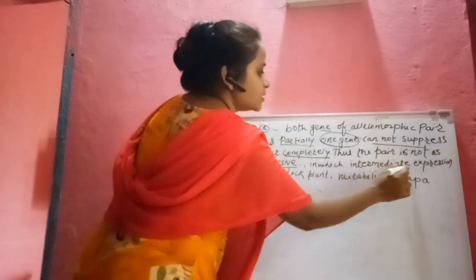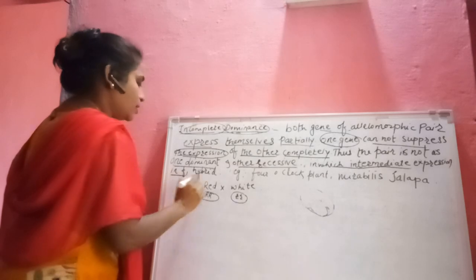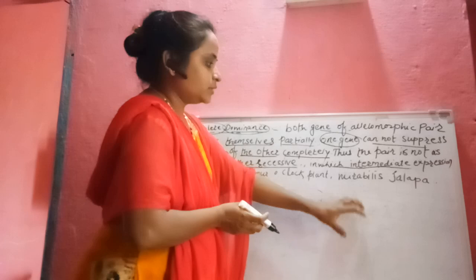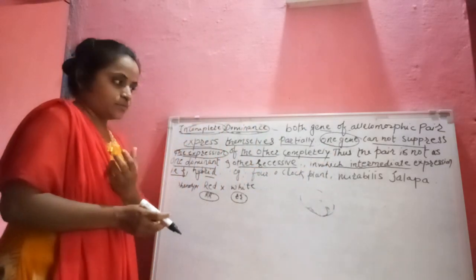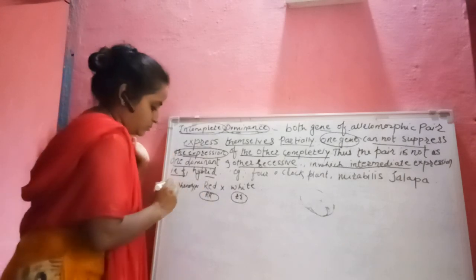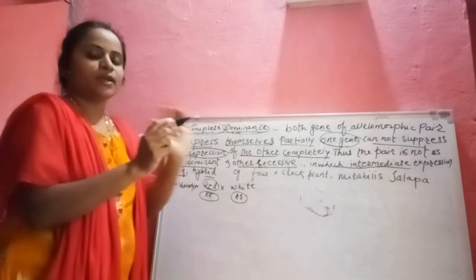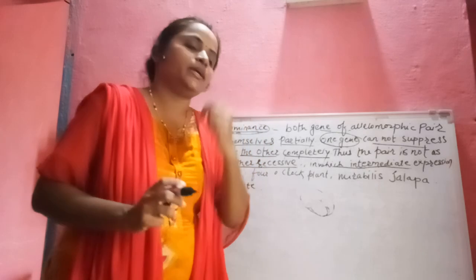So that the intermediate expression in the F1 hybrid is seen, not depending on the male parent or the female parent. When these two parents cross each other, it forms an intermediate form.